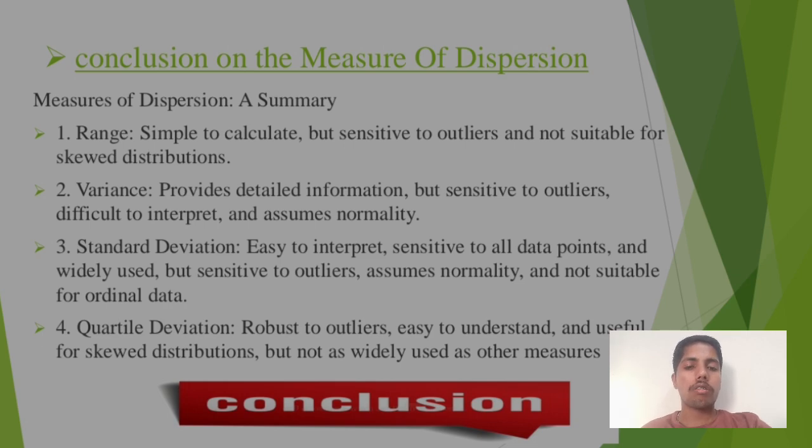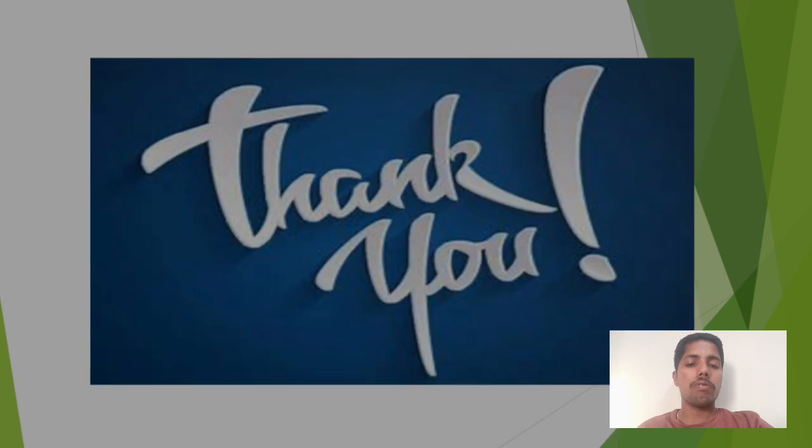Next one is variance: provides detailed information but is sensitive to outliers, difficult to interpret, and assumes normality. Standard deviation: easy to interpret, sensitive to all data points and widely used, but sensitive to outliers, assumes normality, and not suitable for ordinal data. Quartile deviation: not affected by outliers, easy to understand and useful for skewed distributions, but not widely used as a measure.